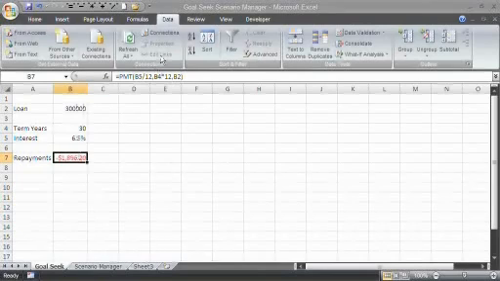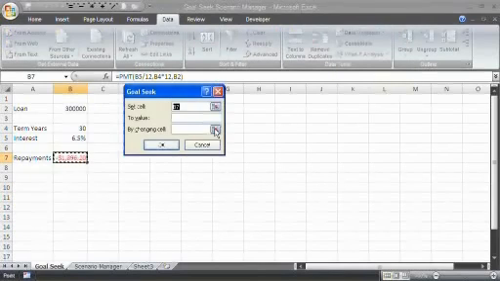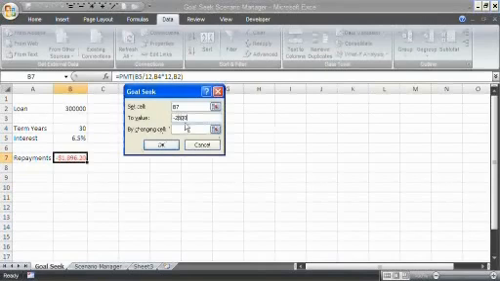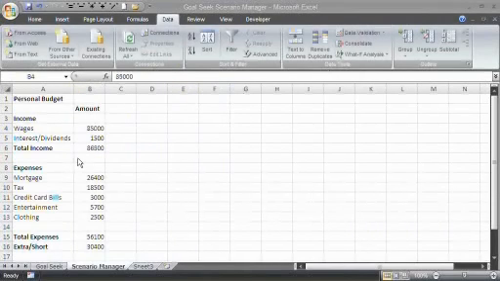In order to do that, we need to go to the Data tab, then What If Analysis, and we're going to choose Goal Seek. This is the cell I want to change, and I want to change it to minus 2,500. That's what I want to achieve. So I'm saying change this cell to minus 2,500, and you might need to edit the loan amount. So in order to get 2,500 as the repayment, what's the amount that I can borrow? If I click OK, it tells me that the amount I can borrow is $395,527.05.